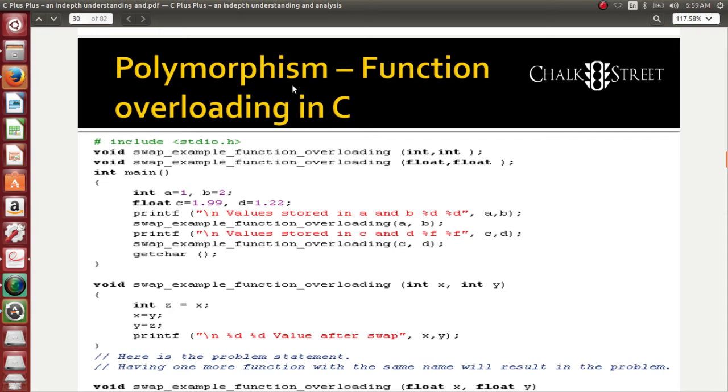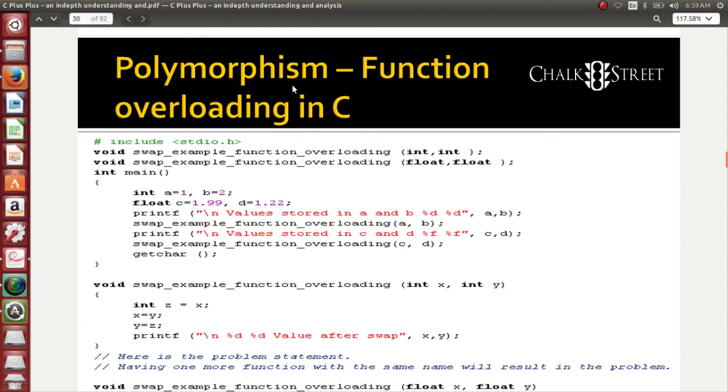I am changing a face of one thing to get a look of multiple things so as to achieve many things and many targets. This is my aim. So what is function overloading? What is operator overloading? Polymorphism is many. I am having one thing, I am changing the face to get many. This is what polymorphism is all about.